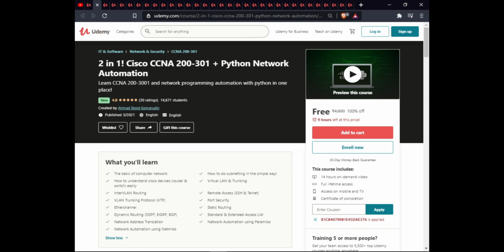In this course, you will learn the basics of computer networks, how to do subnetting in a simple way, how to understand Cisco devices, virtual LAN and trunking, inter-VLAN routing, remote access, VLAN trunking protocol, port security, EtherChannel, static routing, dynamic routing, standard and extended access lists, network address translation, network automation using Paramiko, and network automation using Netmiko. This course is 14 hours on-demand with full lifetime access, mobile access, and certification of completion.